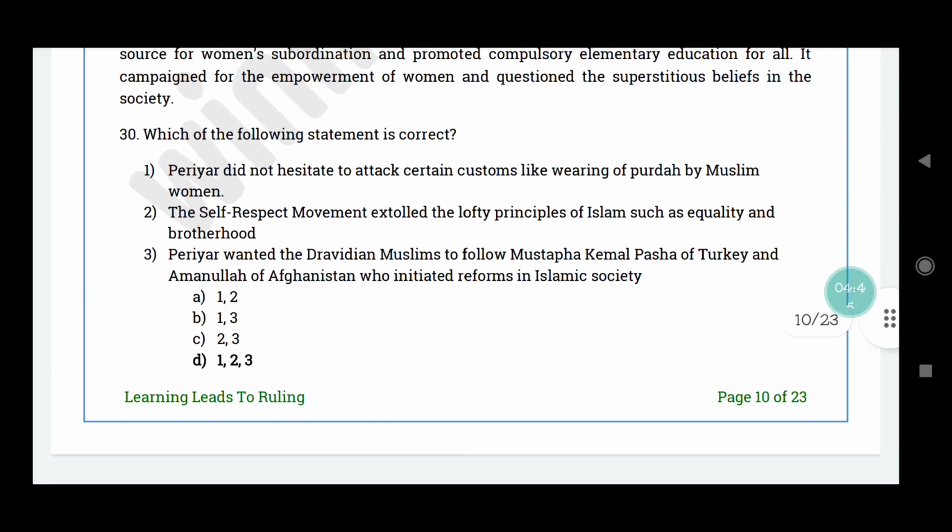Question number 30. Which of the following statements is correct? Periyar did not hesitate to attack certain customs like wearing of purda by Muslim women. The self-respect movement extolled the lofty principles of Islam such as equality and brotherhood. Periyar wanted the Dravidian Muslims to follow Mustafa Kemal Pasha of Turkey and Amanullah of Afghanistan, who initiated reforms in Islamic society. The correct answer is option D. All the above statements are correct.